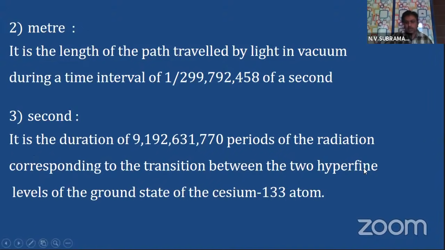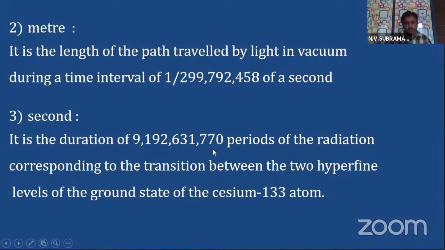In chemistry you studied that whenever an electron jumps from a higher energy level to a lower energy level, there will be a transition of the electron, and due to that radiation will be released.